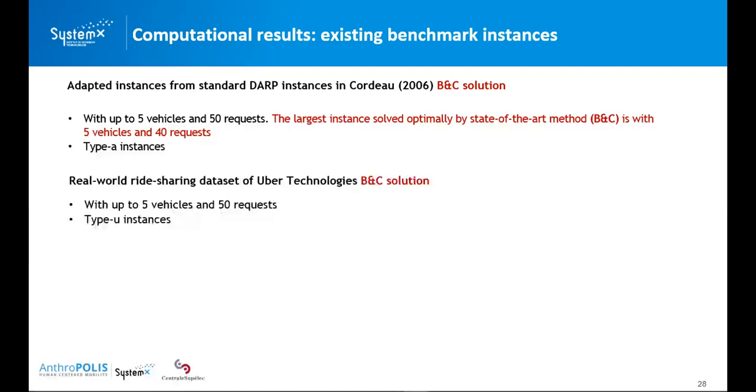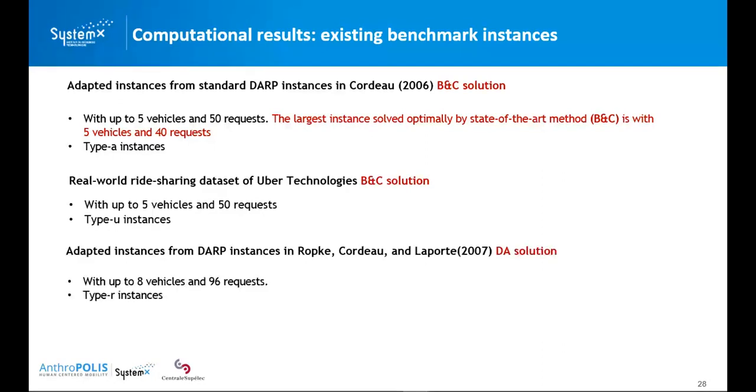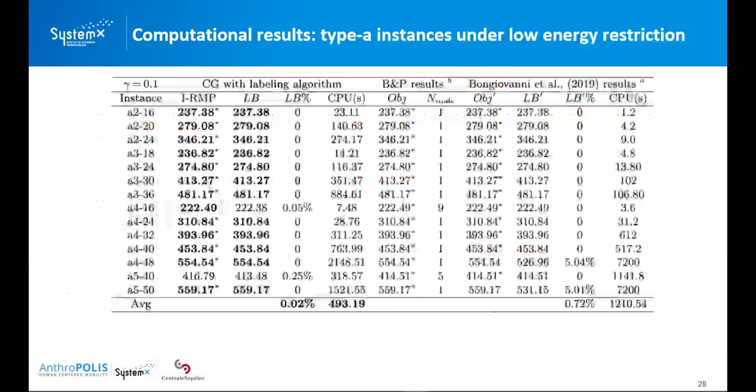And the maximal instances contained in the 2 benchmark sets have up to 5 vehicles and 15 requests. And we have constructed ourselves a larger instance set with up to 8 vehicles and 96 requests, which is called type R instance. The first one is type A, the second one is type U, and the last one is type R. And for each instance, we have tested 10%, 14%, 17%, those 3 scenarios on each of the data sets.